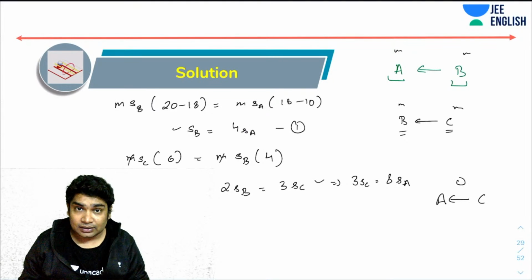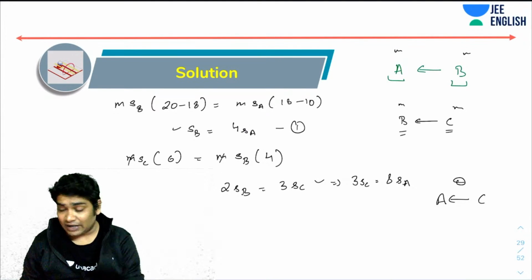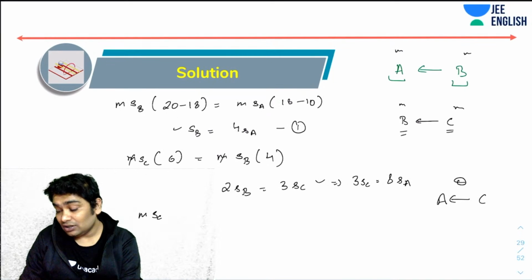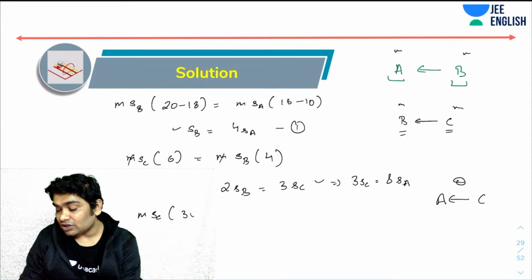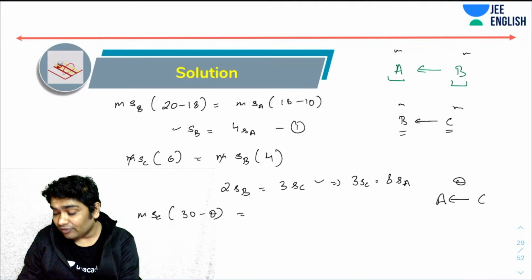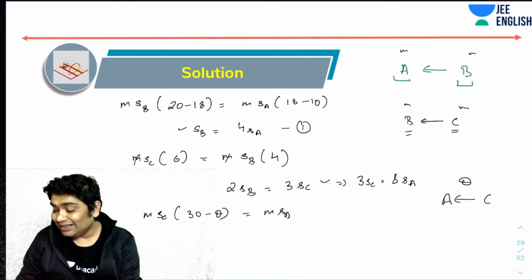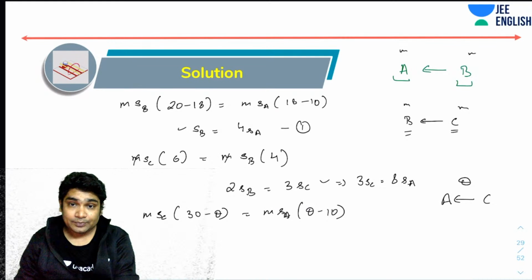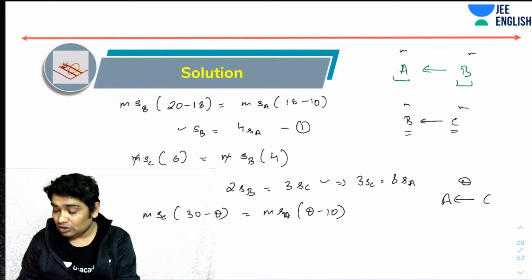temperature is some theta. So the amount of heat lost by C would be M S of C times (30 minus theta), because its temperature will drop from 30 to theta, and the heat gained by A would be m times S of A times (theta minus 10) because its temperature rises from 10 to theta. Now all I need to do is solve this equation.